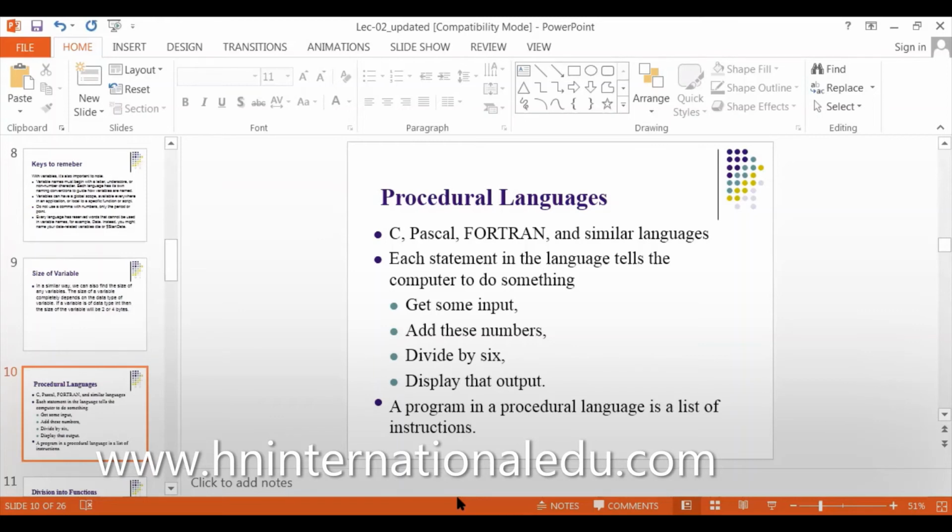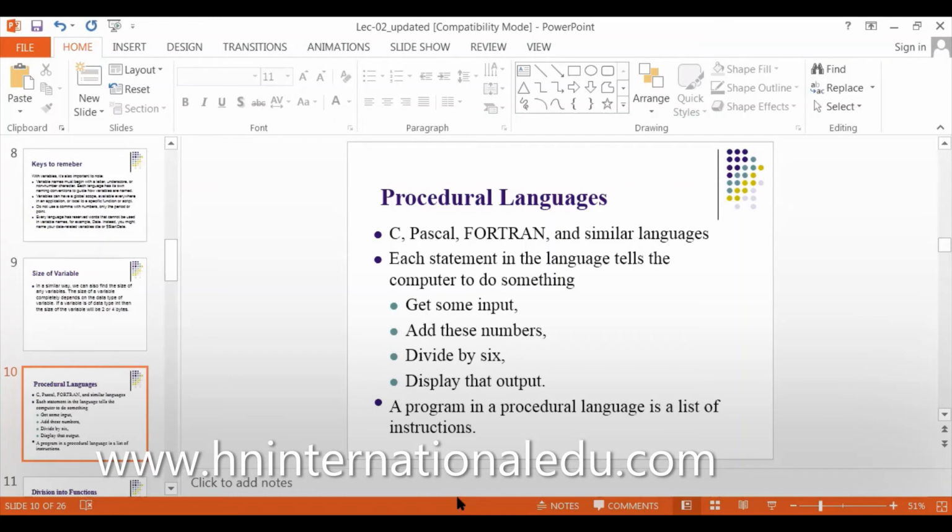No, because the sequence was not correct. Same is with C, Pascal, and Fortran. To get the right result, you must take care that the instructions are in sequence. Whenever writing a program, we must take care of the sequence. But in many languages, we do not take care of sequence; they automatically know how to do it.